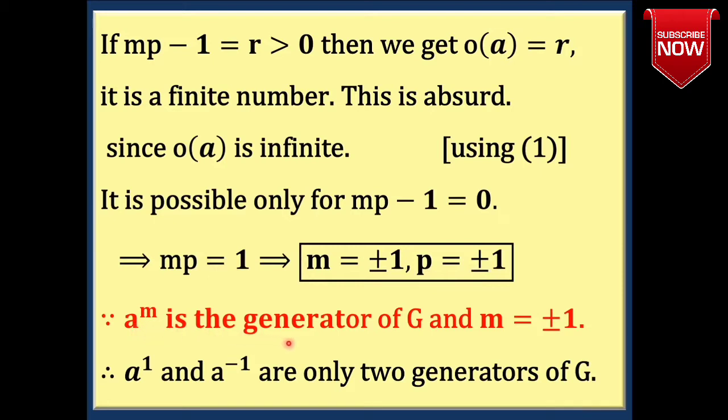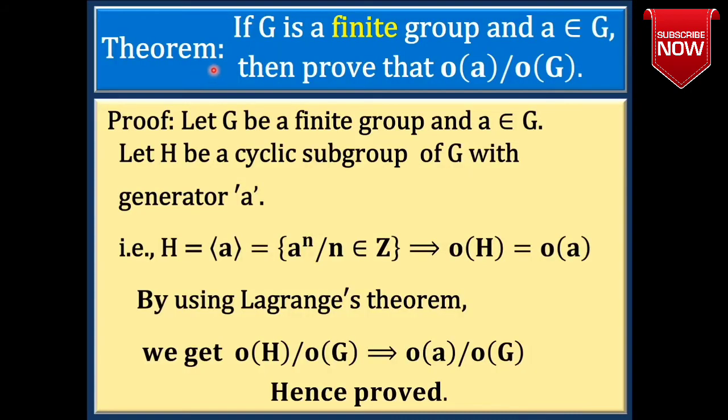Since a^m is the generator of G and m is plus or minus 1, therefore a^1 and a^(−1) are the only two generators of G. That gives every infinite cyclic group has exactly two generators, hence completed. Theorem: if G is a finite group and a is an element in G, then prove that order of a divides order of G. Let G be a finite group and a belongs to G.